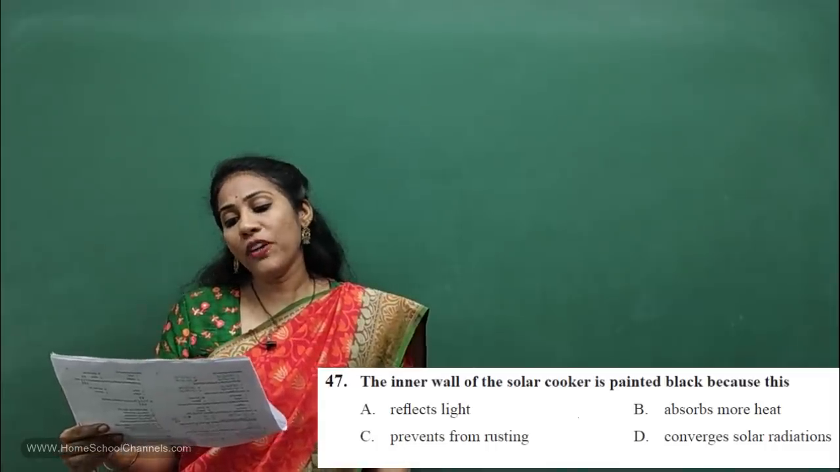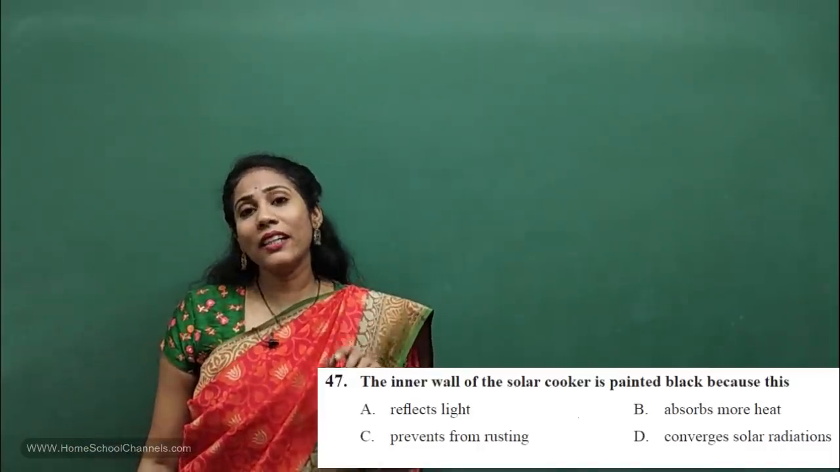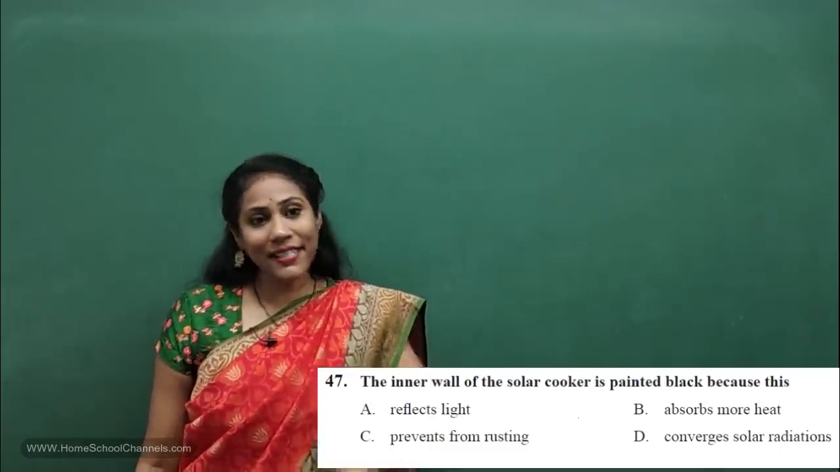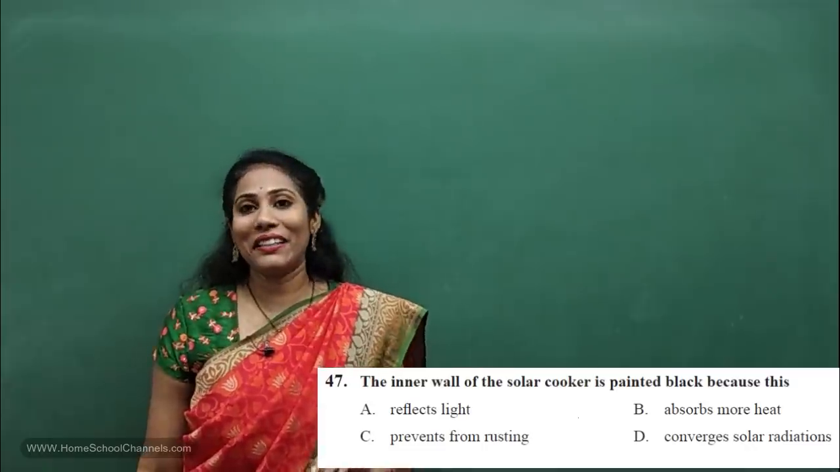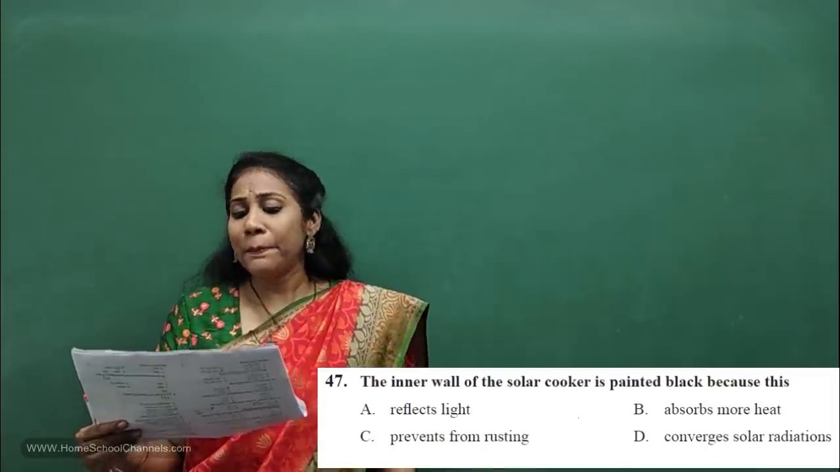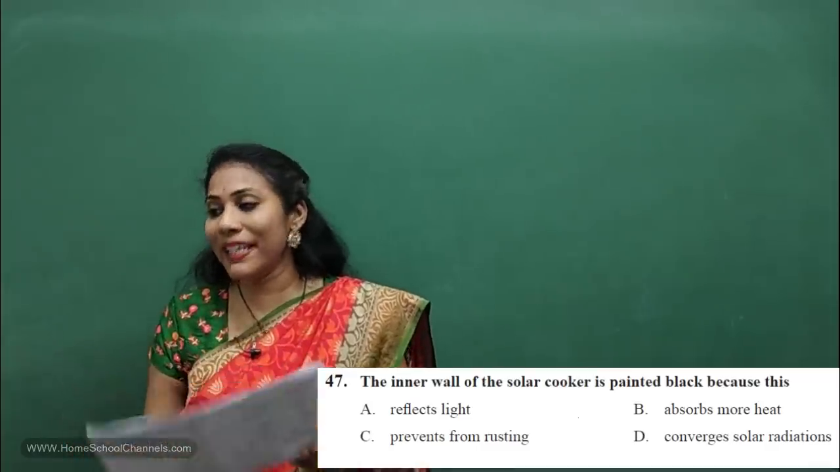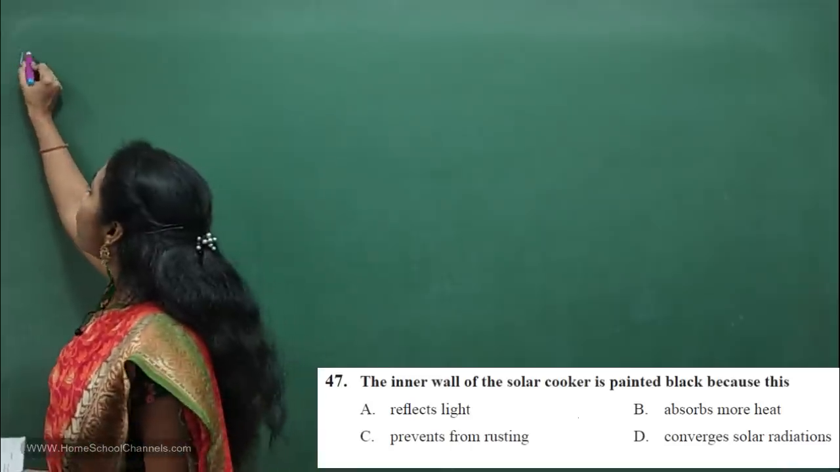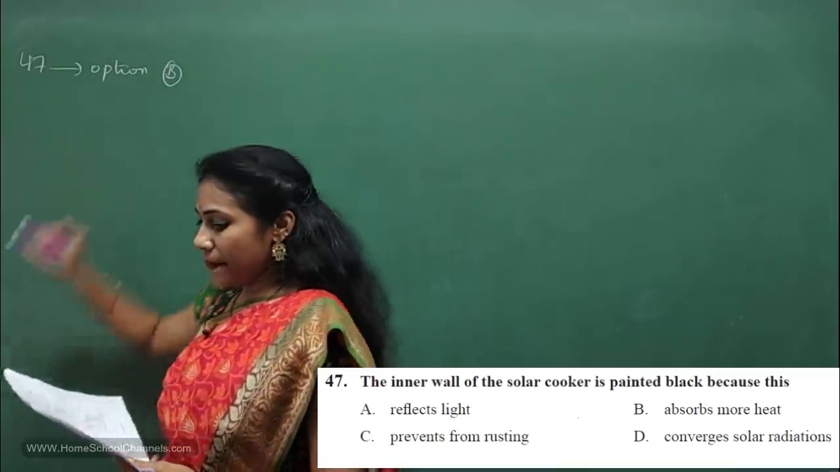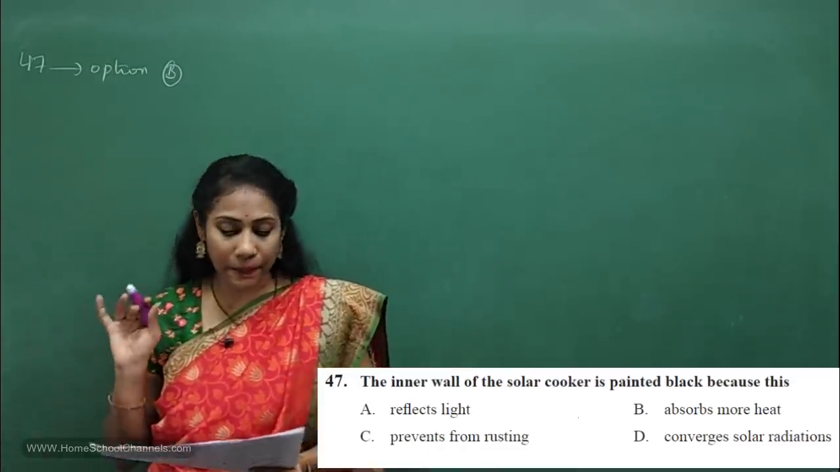The inner wall of a solar cooker is painted black because, you know what? The black color has a property of absorbing heat, absorbing light. So that's the reason, it is coated with black color. So what is the option you will select here? Reflects light, absorbs more heat, prevents from rusting, converges solar radiations. So definitely option B is the answer. So for 47th question, option B is the answer. So what is the answer? Because the black color absorbs more heat, solar cookers are coated with black.